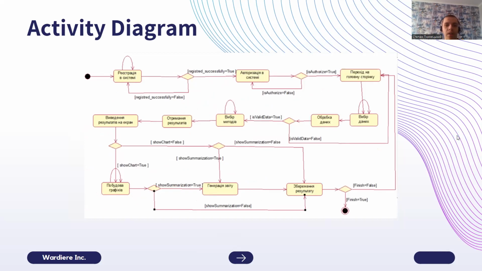Here's the activity diagram. That's what actual users do in our platform. He can register until he registers successfully, authorize until he's really authorized. He can go to the main page, then choose data, choose methods, get the results, show the results on the screen, build the plot, generate a summary, or just save it and finish his work with our platform.